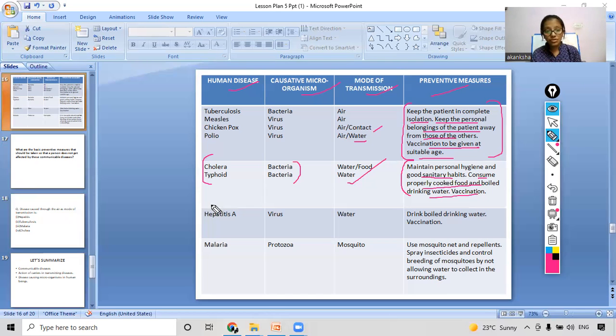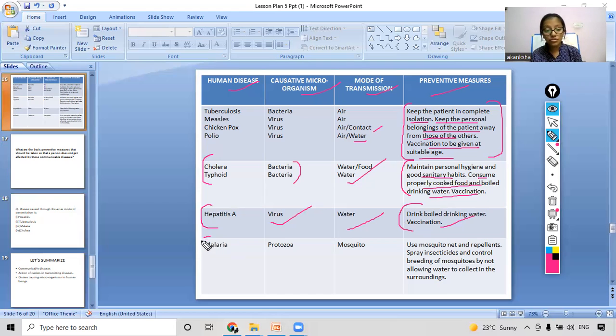Now coming to the third human disease, that is hepatitis A. It is caused by a virus and the mode of transmission is water. What you should do for this disease is drink boiled drinking water and get yourself vaccinated.